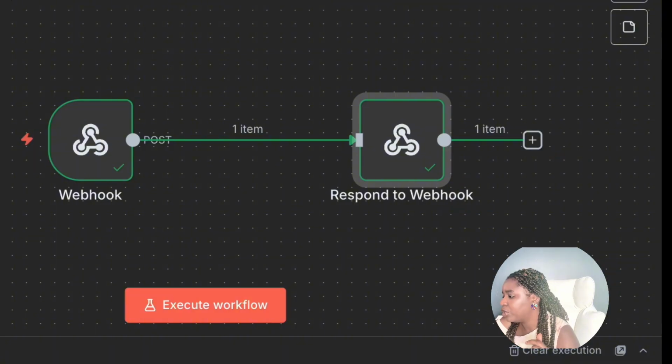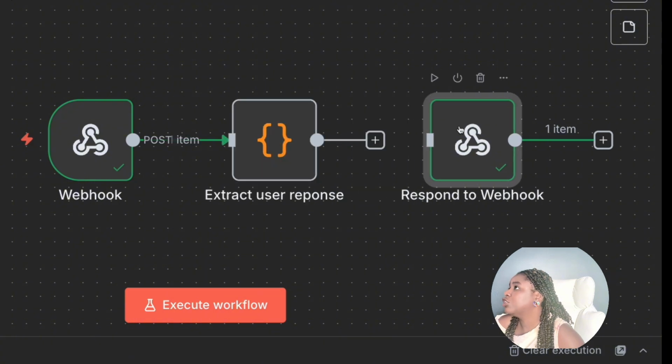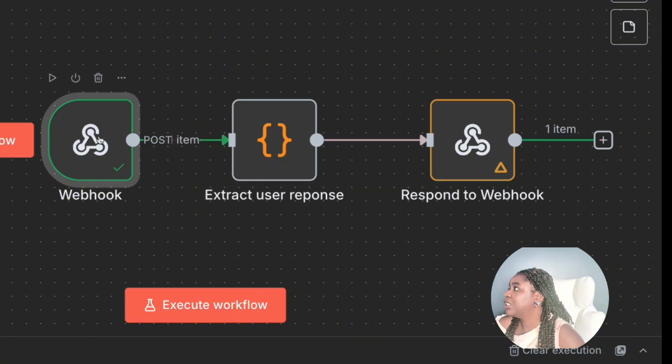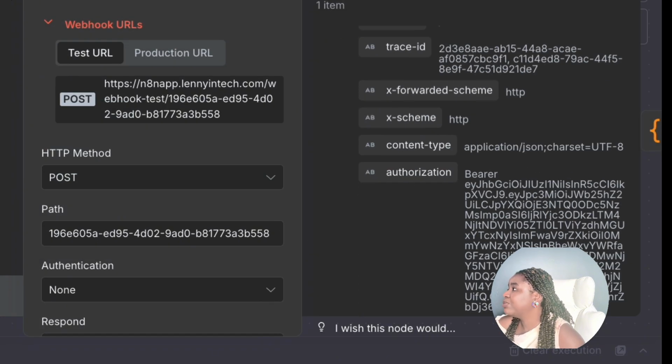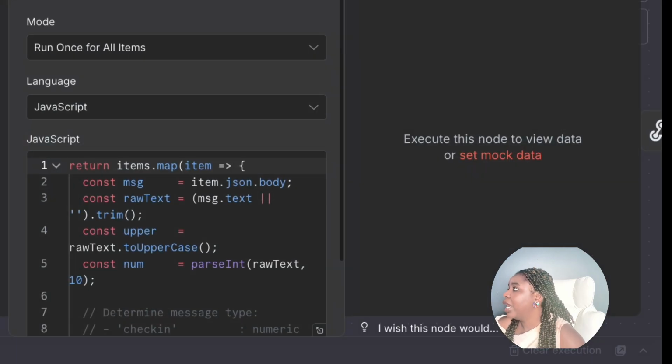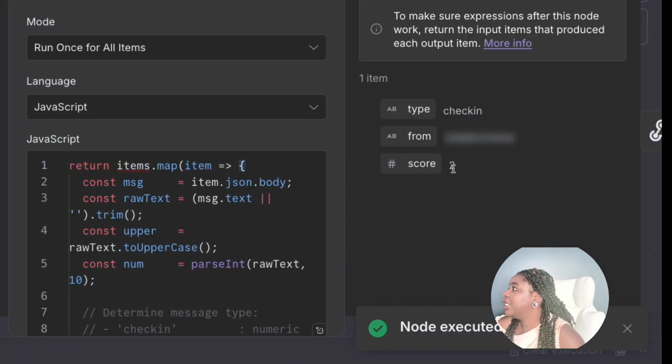Now I'm going to put in this code node, and really what this code node does is extract the user's response from all the messages that come through here. If I execute the step, you see that it extracts specific information: the type, the phone number, and the score.